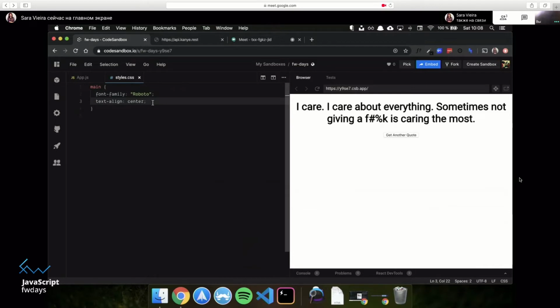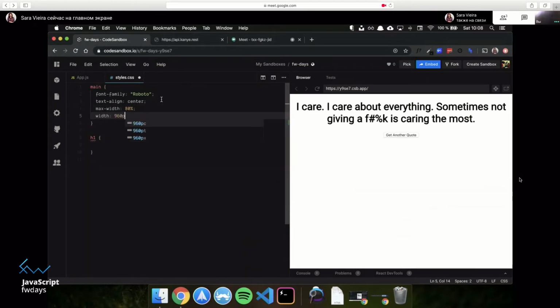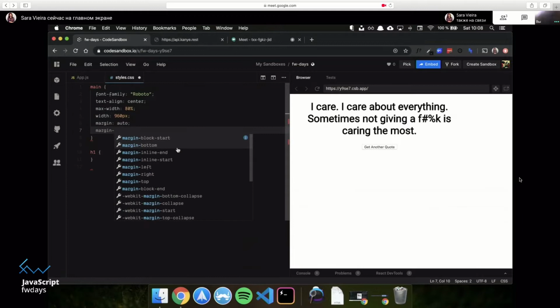So text align center, and let me style this H1. And this main should have a max width of like 80% and a width of like 960 in homage to the old days. And now a margin of auto and a margin top.